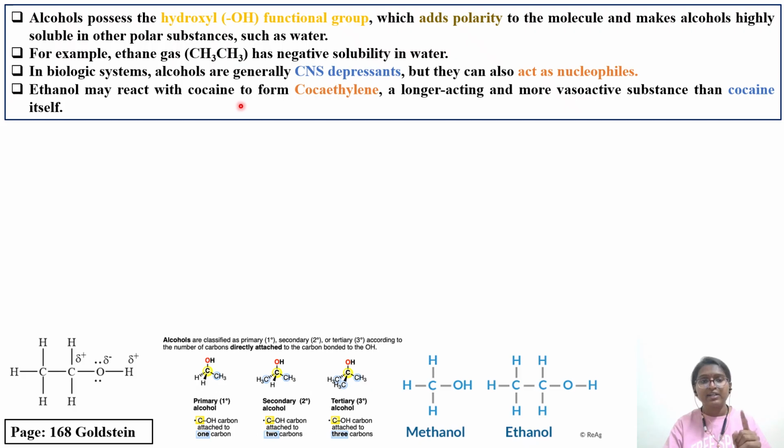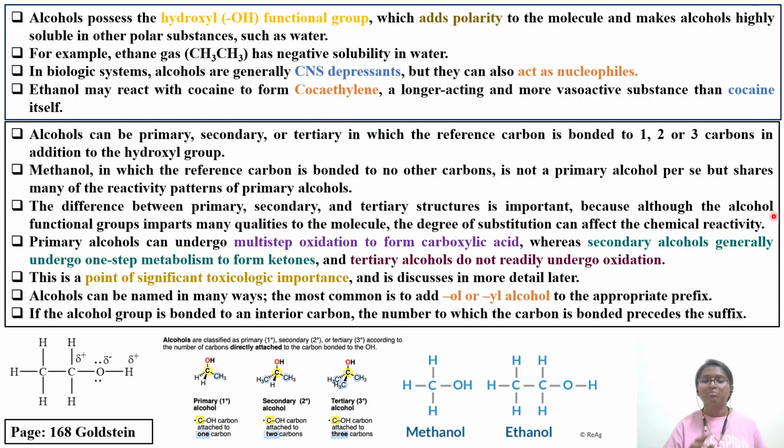So ethanol may react with cocaine to form cocaethylene, which is longer acting and more vasoactive, meaning more constriction of blood vessels will take place than with cocaine itself. So there will be synergistic types of effects. This is a best example. It is there in the Clarkson textbook also. This particular example.